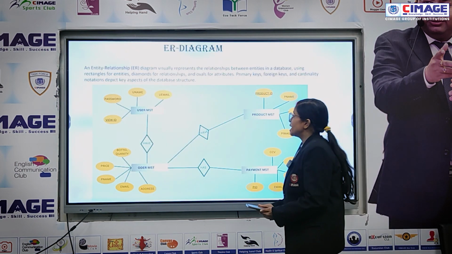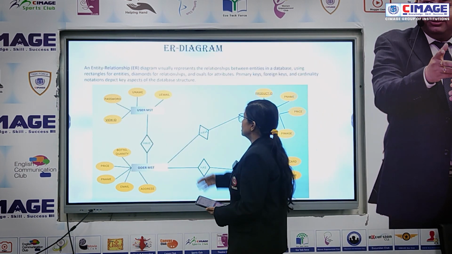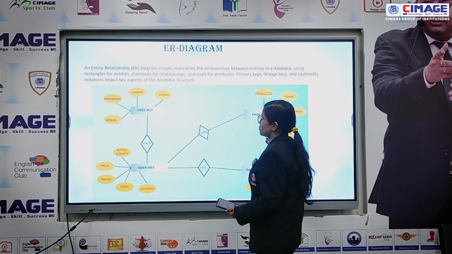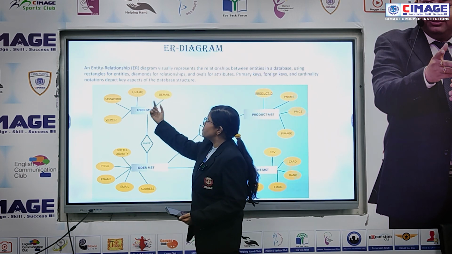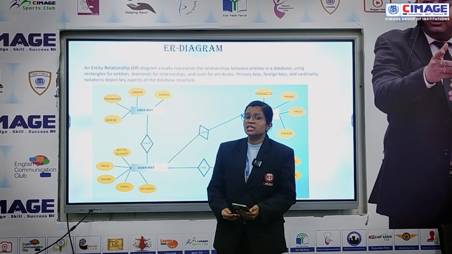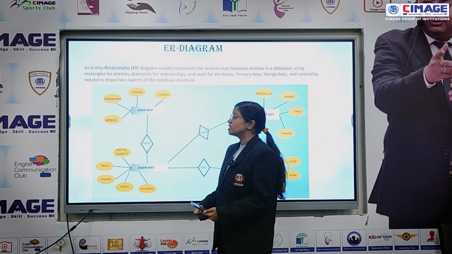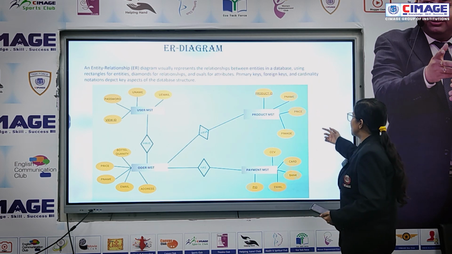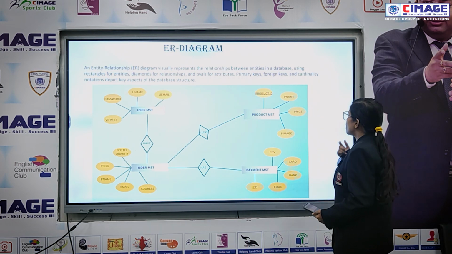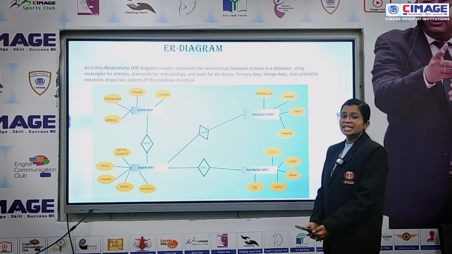ER diagram. In the ER diagram there is the user entity and the product entity. User has email, name, password, and view ID. View ID is a primary key that uniquely identifies the user entity. And in the product entity, there is product ID, product name, price, and product image. The product ID is the unique identifier, which is the primary key.